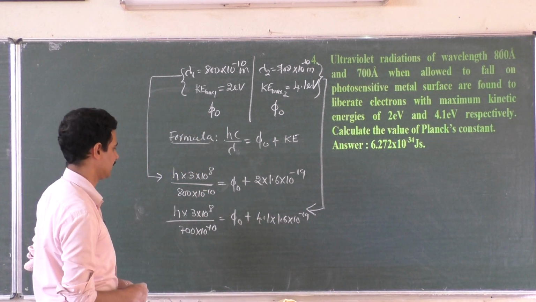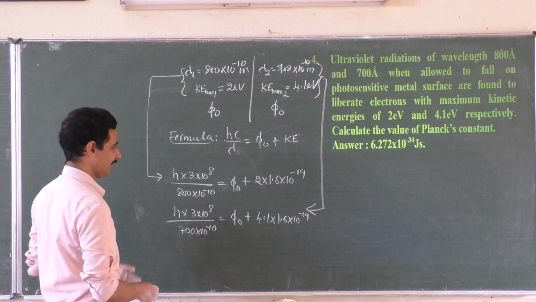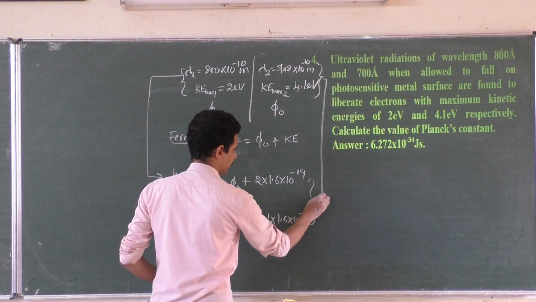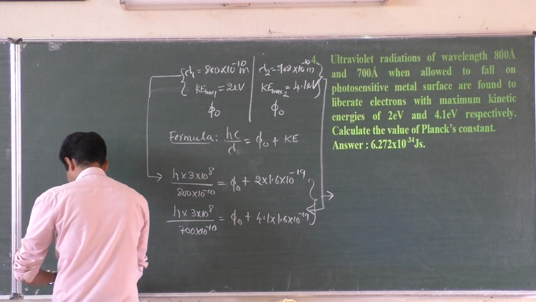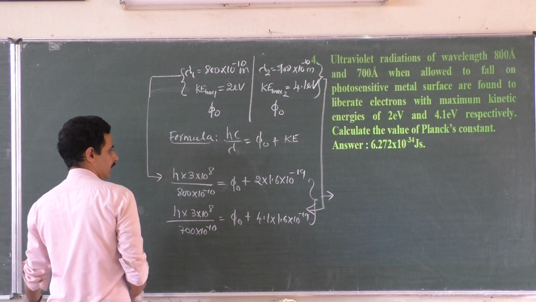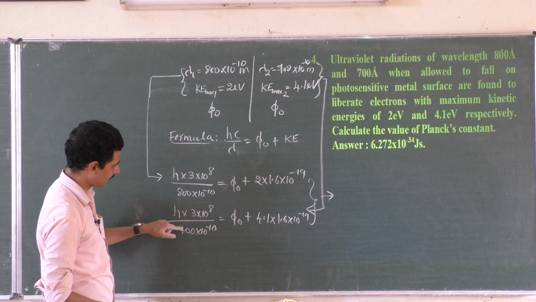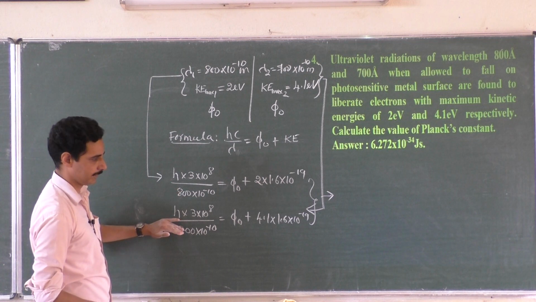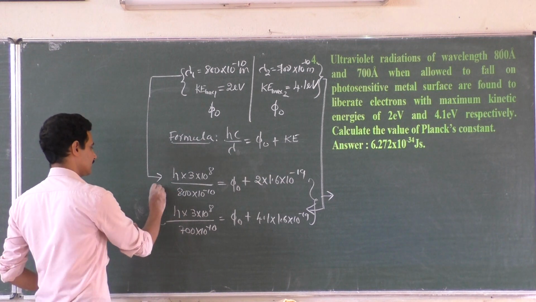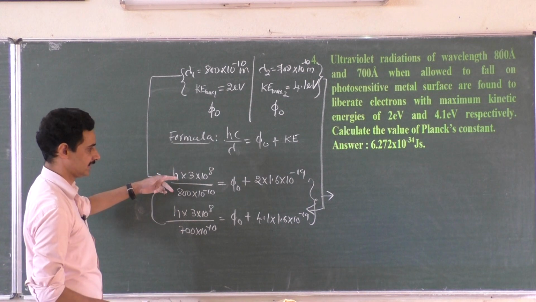Okay, what else? Shall we subtract the two equations? Subtract them. What you will get? When you subtract the two equations, you get, see here, only 800 and 700 are different. Everything is same, right? I will subtract this, because this is greater, this is lesser.